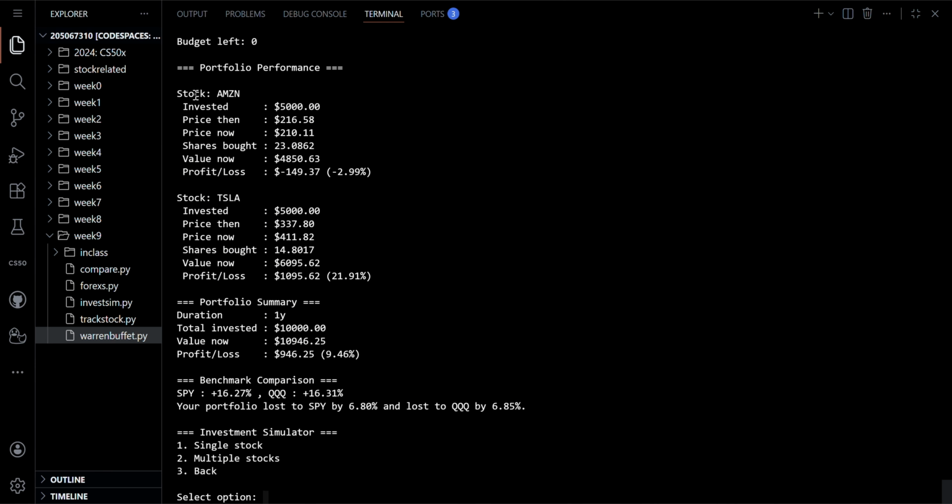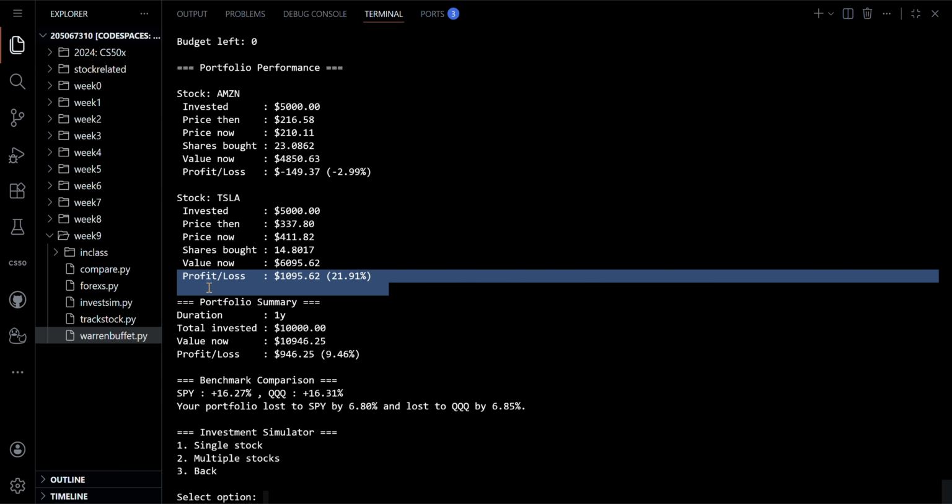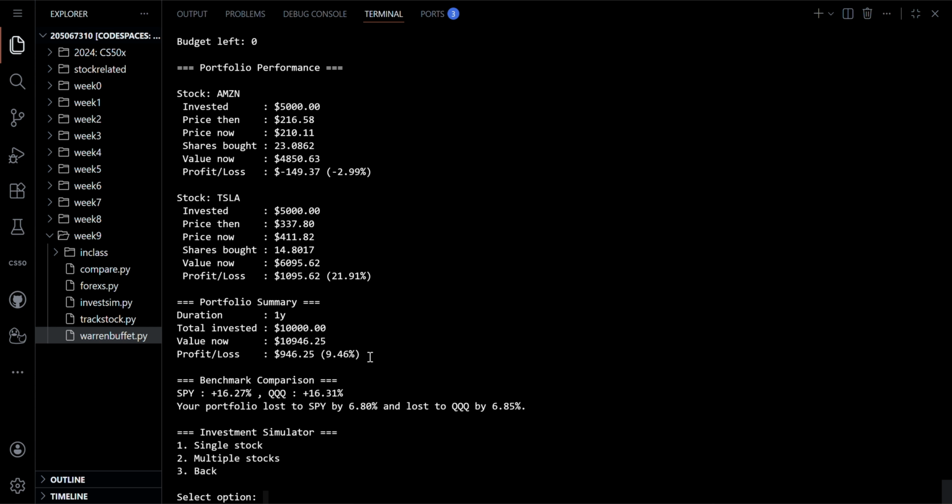Turns out if you invested in Amazon, you actually lost money for the year, and you got 22% for Tesla, which is really good, and you got nearly 10% compound profit. And I have a benchmark comparison here because people always compare your profit with SPY and QQQ, which track the S&P 500 index. And yeah, I have a benchmark here for better visualization.